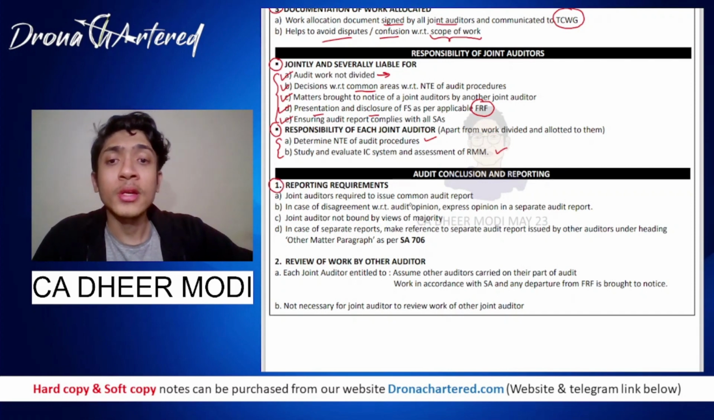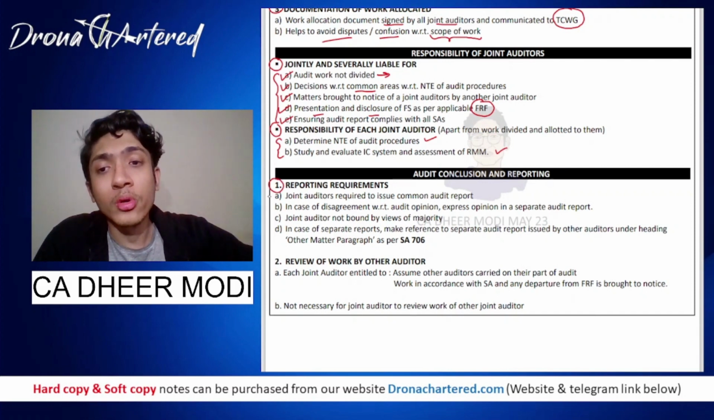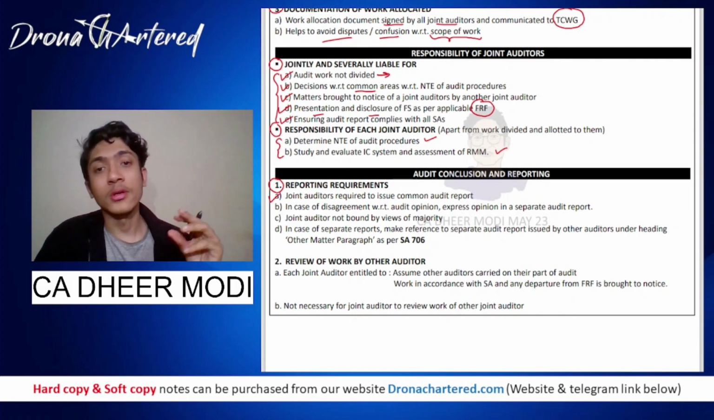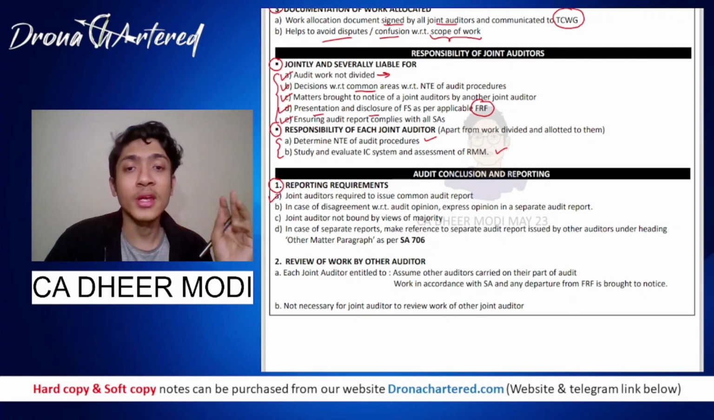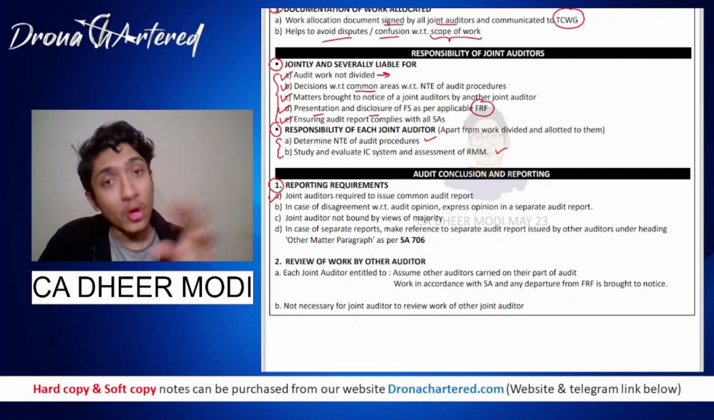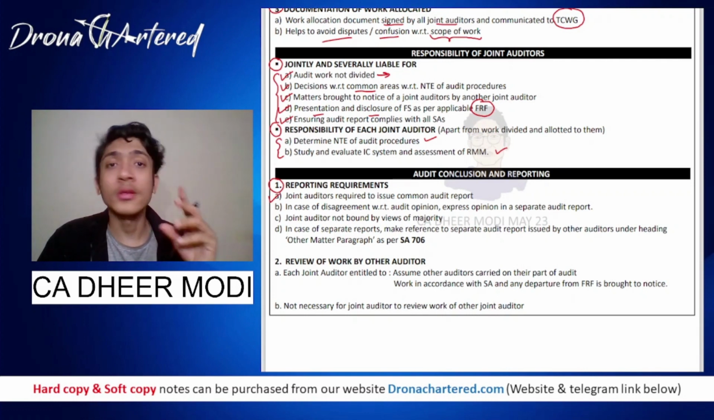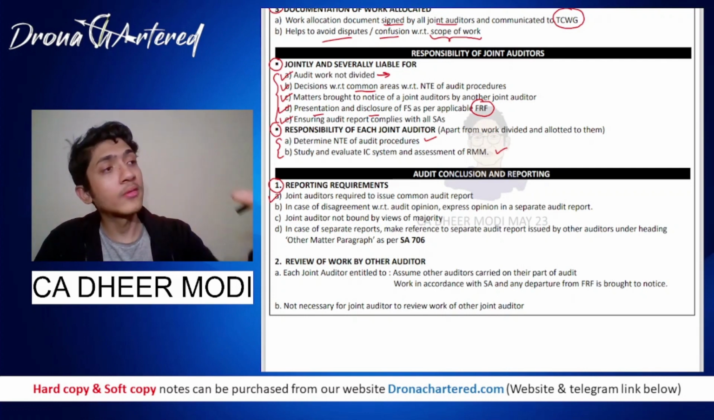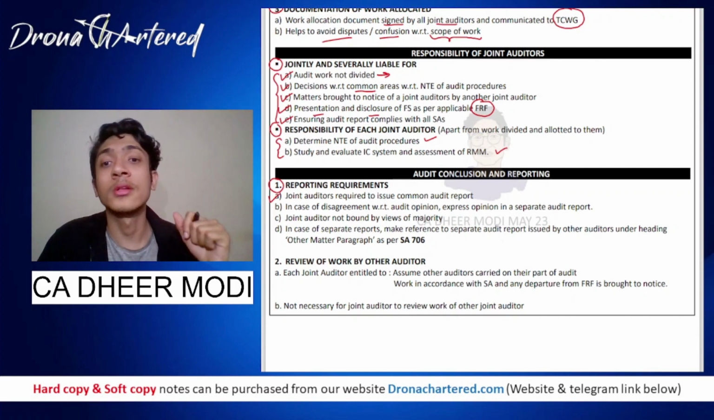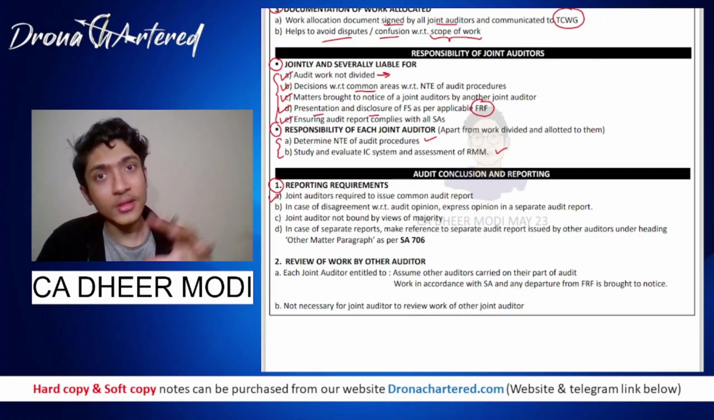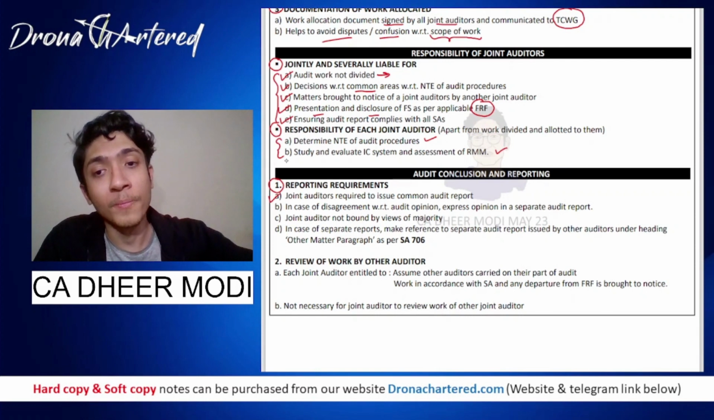Joint auditors are required to issue a common audit report. For example, we are three auditors. We all have done each of our areas and some common area. All three of us will issue only one audit report. It is not such that I will issue one audit report, he will issue another audit report, and the third person another third audit report. All three of us will together make only one audit report.